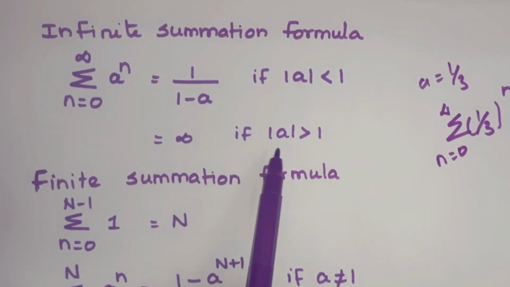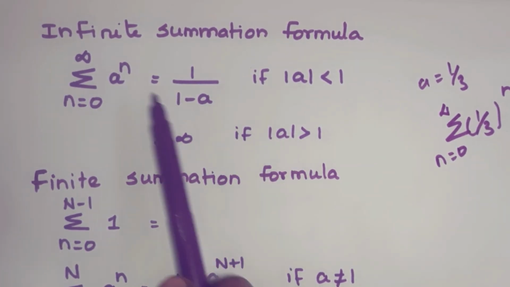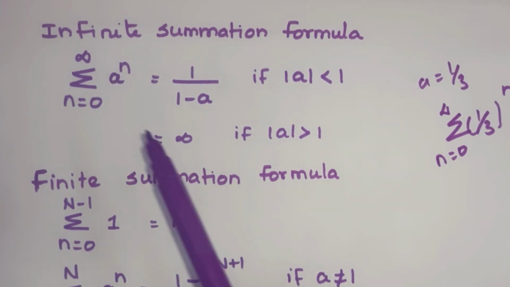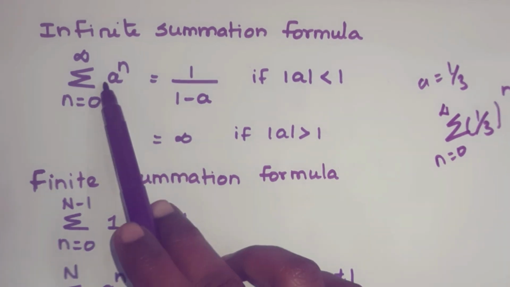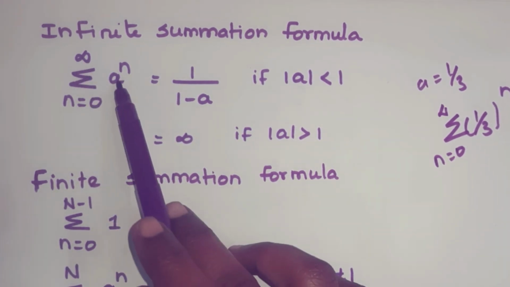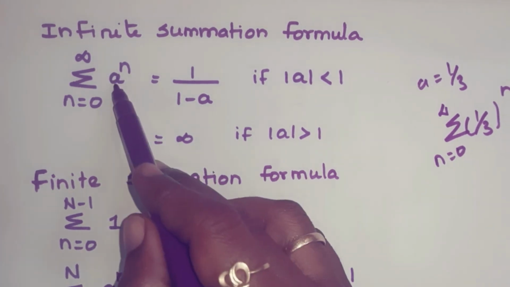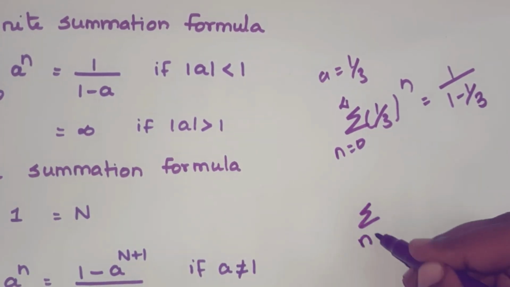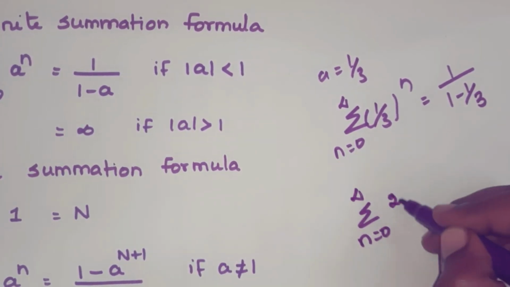But if the modulus of a is greater than 1, the magnitude of a is greater than 1, definitely the summation becomes infinity, because we are going to add the values until infinity, and the value will keep on increasing. If you put a is equal to 2, which is greater than 1, then what will happen? Summation n equal to 0 to infinity 2 power n.